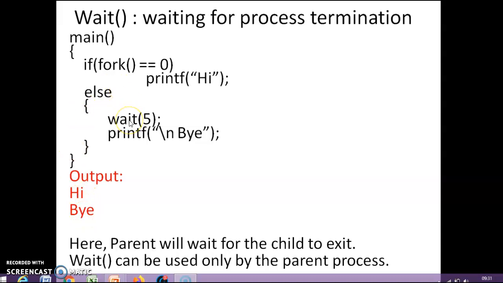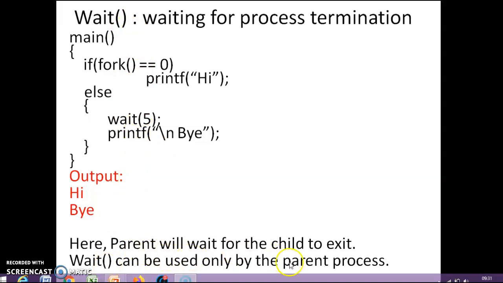So the wait system call here is waiting for the child process to exit. Now, if you take the same example without the wait system call, then the output can be "hi bye" or it can be "bye hi" also. You verify it. Once again, I'll repeat: if you are calling without the wait system call, the output can be "hi bye" or "bye hi" also. So we will continue with this only, the wait one.